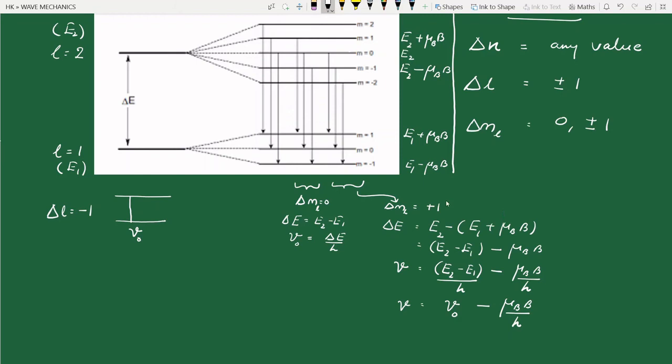And consider this group here. Here delta ml is equal to, I think, minus 1.